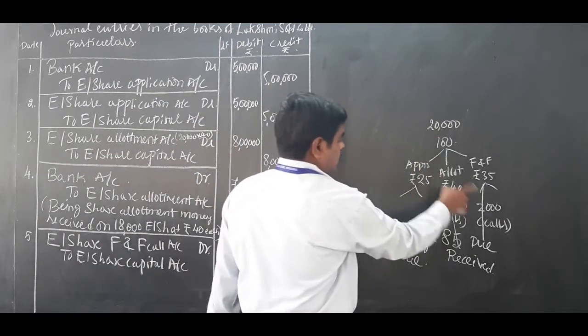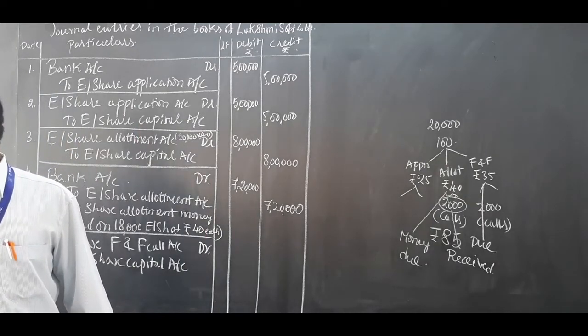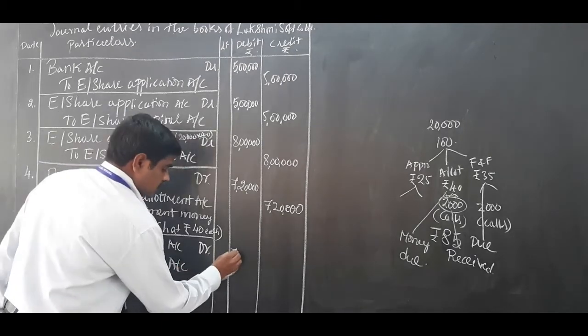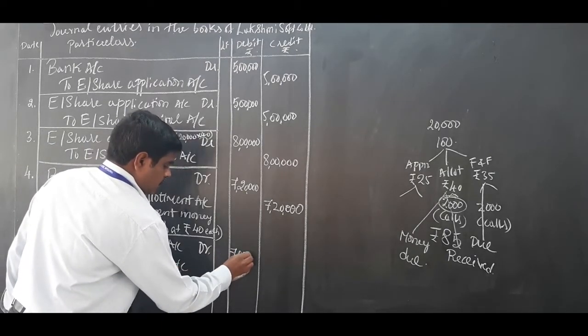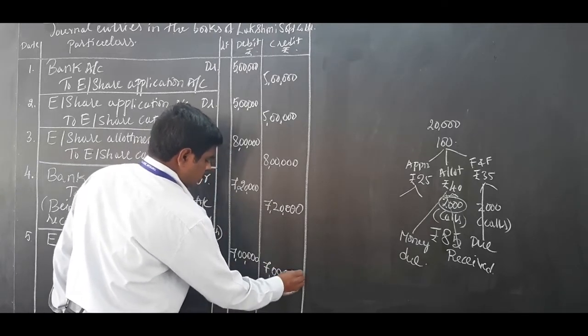20,000 into 35 comes to 7 lakh. Debit 7 lakh, credit 7 lakh.